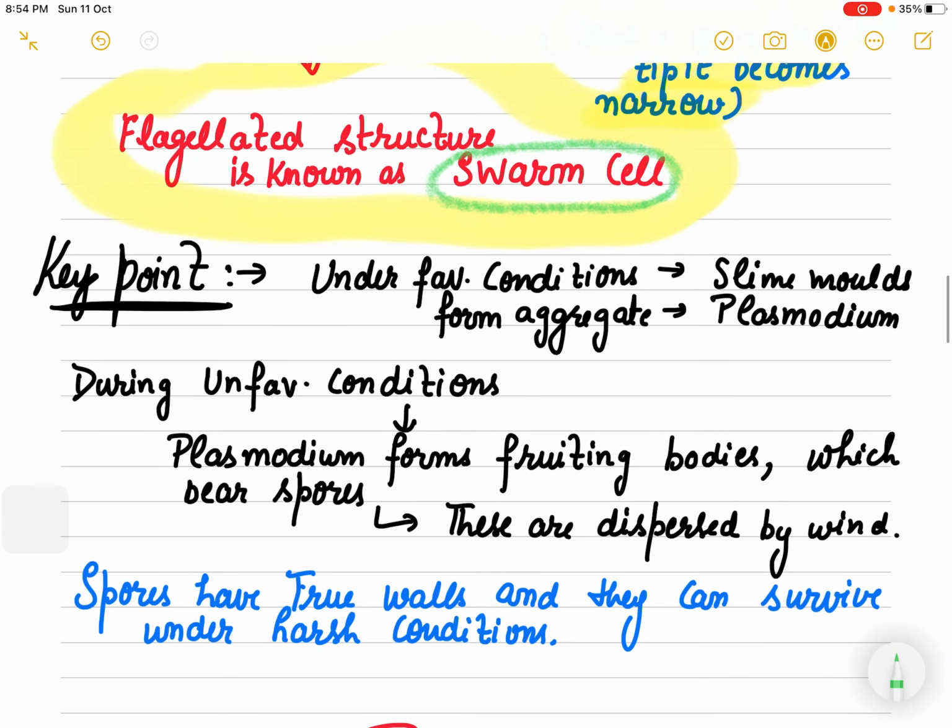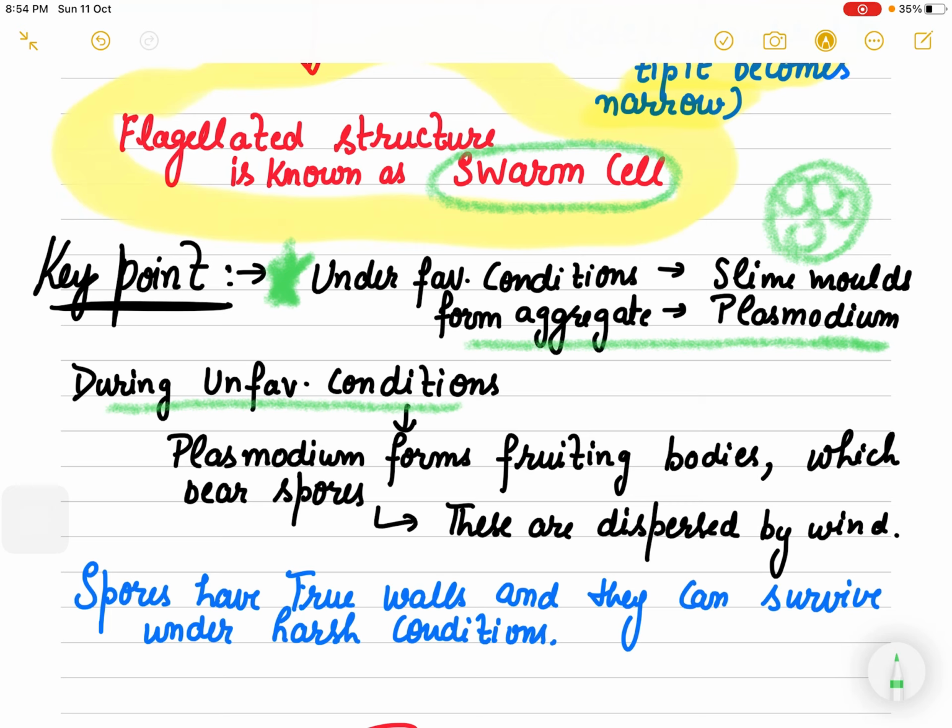So the point which you have to note down is that under favorable condition, slime molds usually form the plasmodium, these aggregates, this protoplasmic mass. But under unfavorable condition, this plasmodium forms small fruiting bodies which have spores, and these spores are dispersed by wind.